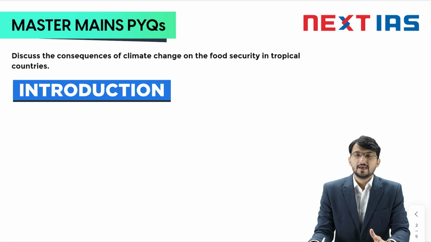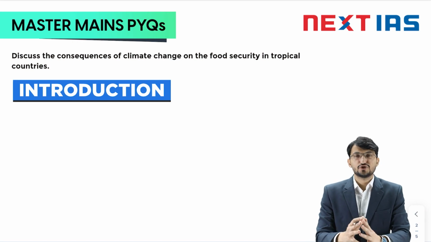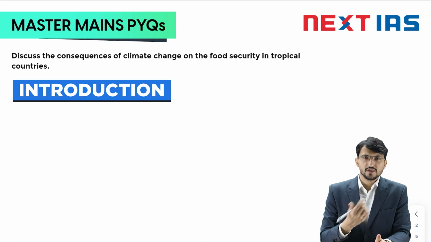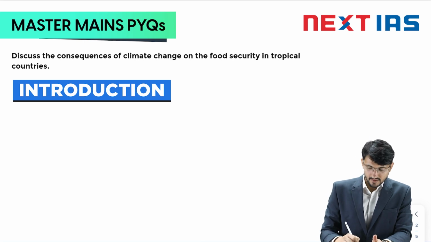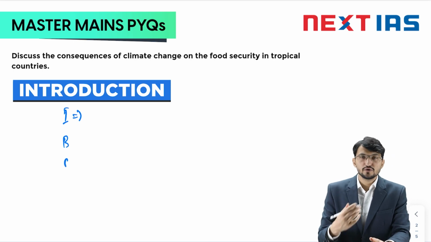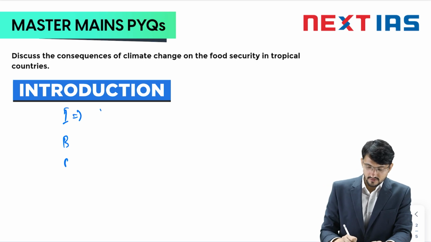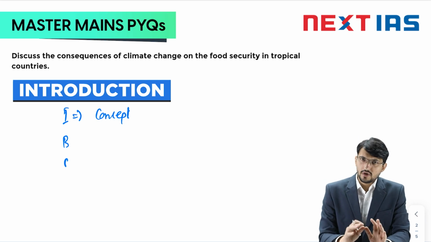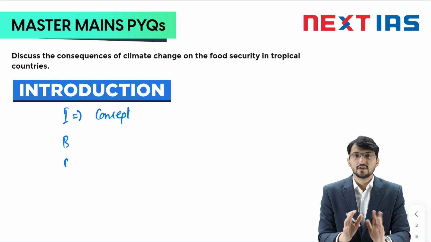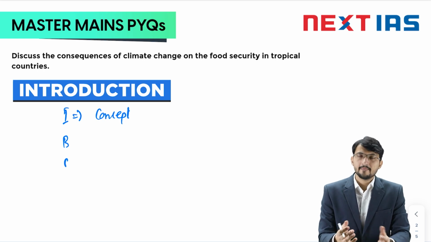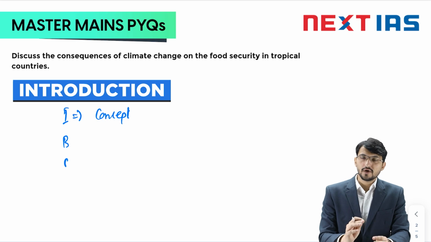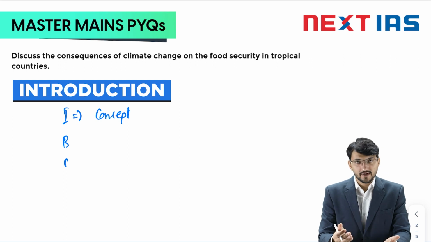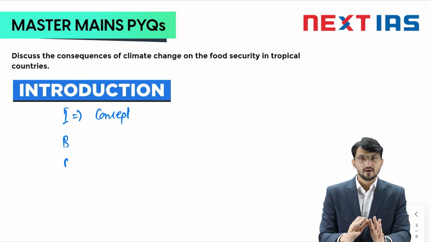First things first, let me discuss the structure of this answer. It is a geography question and the structure is usual: introduction, body and conclusion, which you all know. Now in geography, how would you introduce an answer? Focus on the concept or the phenomenon first of all. Here the concept is climate change. It is very easy. Write that it is a long-term change in weather pattern and there are consequences of it. For example, certain phenomena are witnessed. So you can write that it leads to extreme rainfall, cyclonic activity, global temperature change, etc.